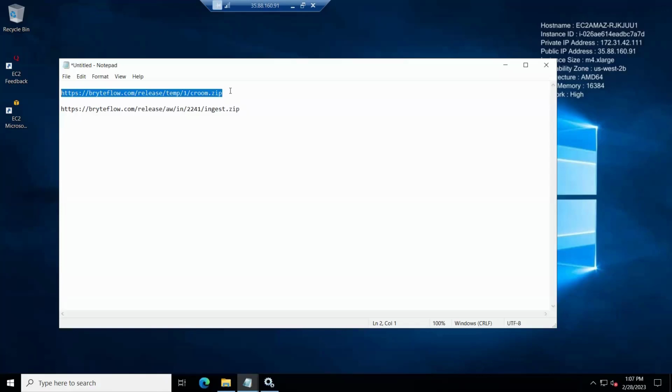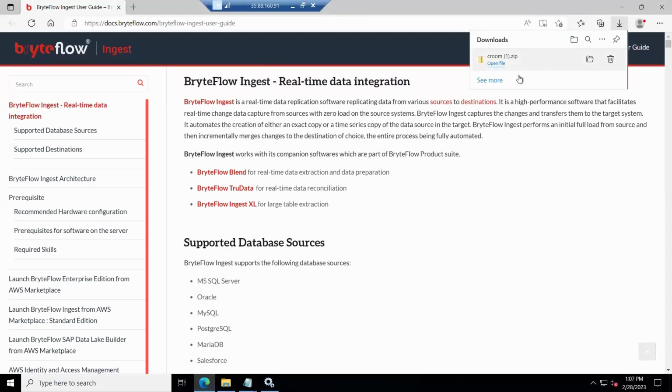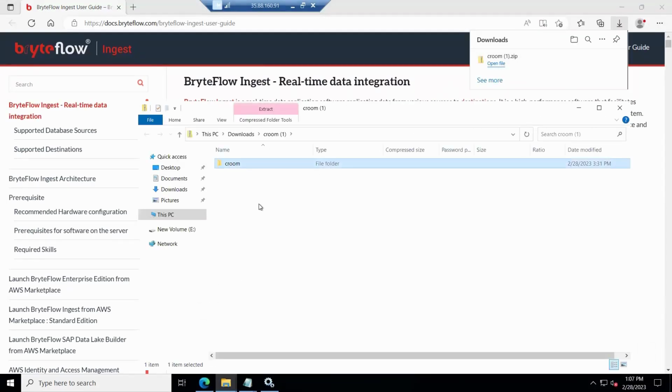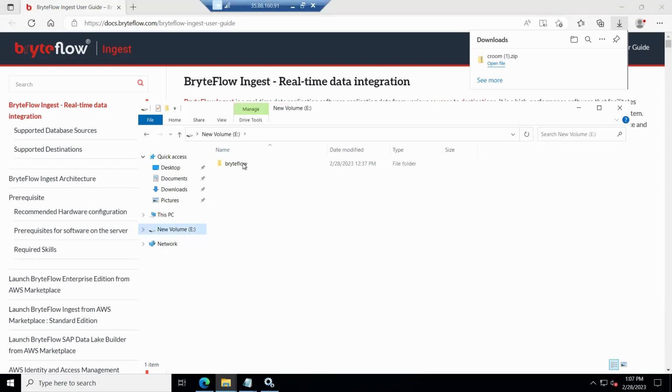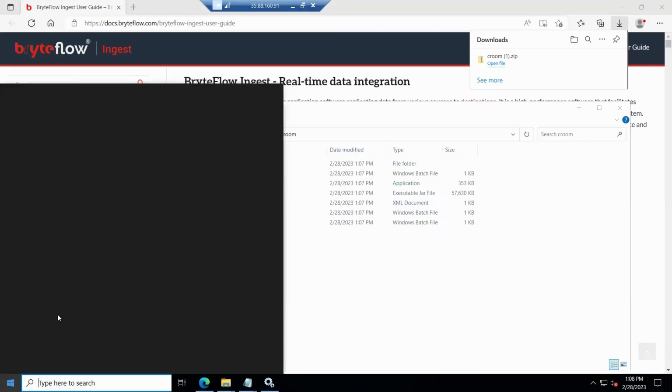We are going to install BryteFlow control room. So this is the link we have received in our email. Just go to this link and download the zip file. Copy this folder to your E drive. Copy this path. Open a command prompt as administrator.